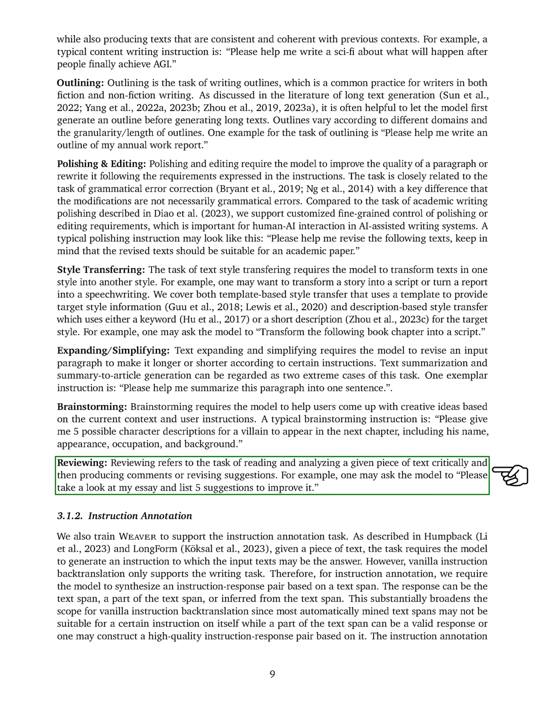Reviewing involves critically analyzing a text and offering suggestions for improvement. If you have an essay, you might ask WEAVER to review it and provide 5 suggestions to make it better. Instruction annotation is a bit more technical. It's about teaching WEAVER to understand a piece of text and then generate an instruction that could lead to that text as a response. This helps WEAVER learn from a wide range of texts and improve its ability to follow instructions. Lastly, we're training WEAVER to act as a literary critic.